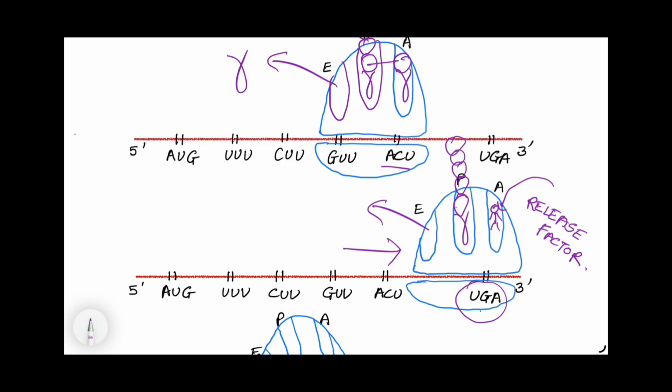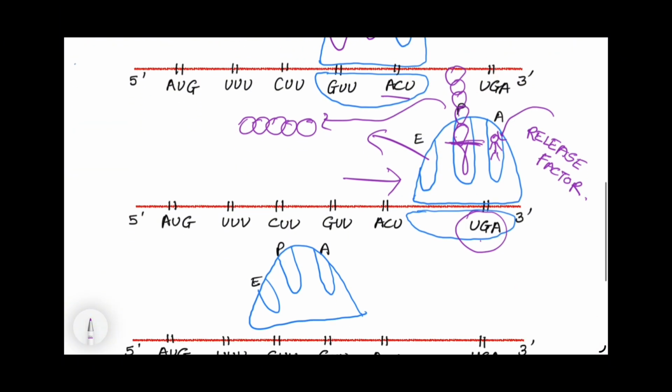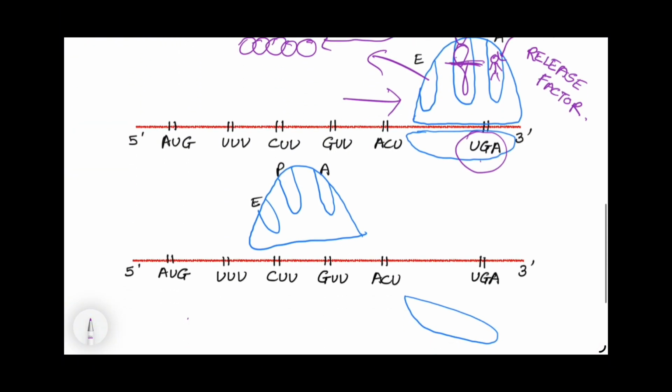What does it do? It breaks the bond between tRNA and this amino acid, and this polypeptide chain is released. 1, 2, 3, 4, 5. As soon as this is released, both the ribosomal units will separate and this messenger RNA will dissociate.